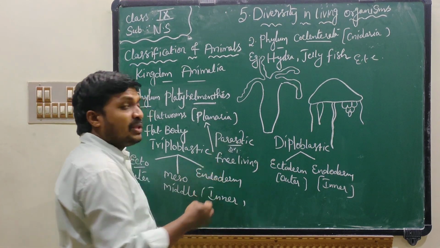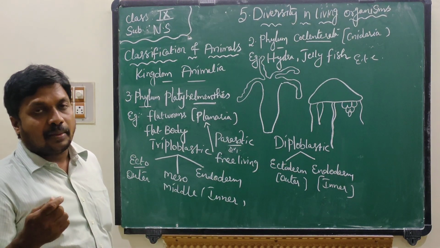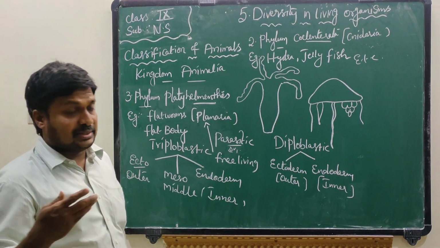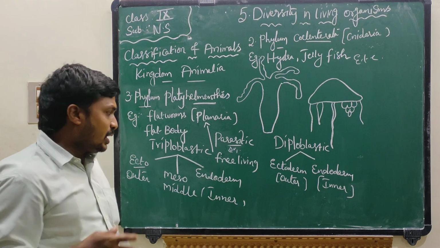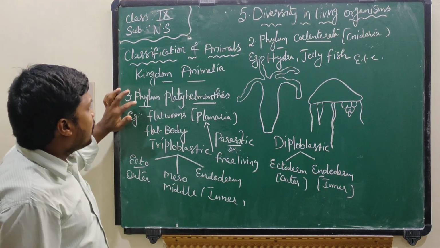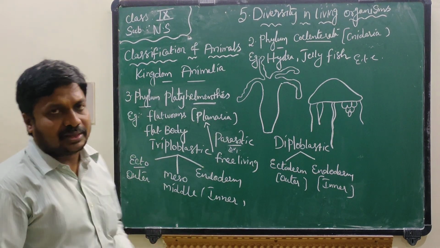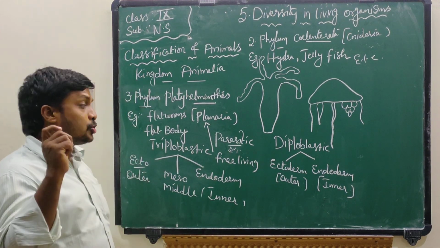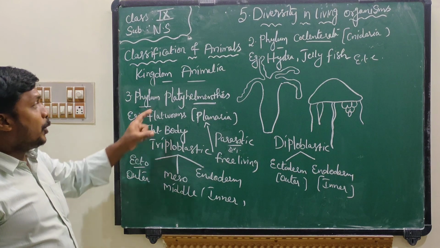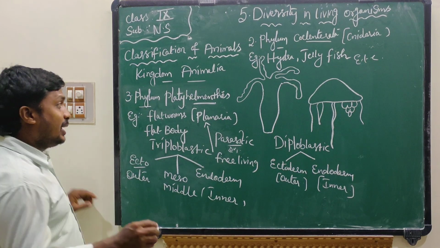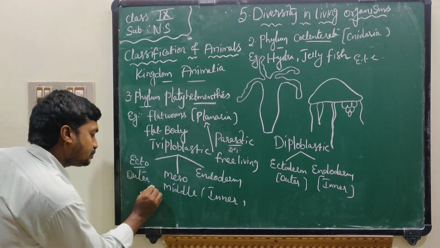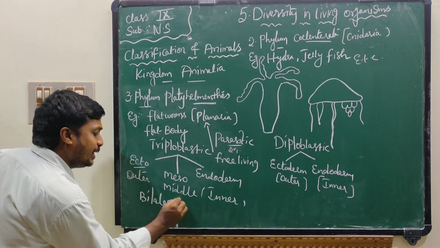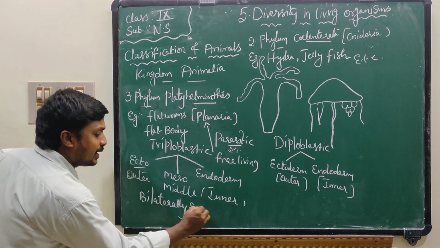But some worms may be parasites, which may cause diseases. So this is about phylum Platyhelminthes. What is the fundamental character? The body is dorsoventrally compressed. Another important point in phylum Platyhelminthes is that they are bilaterally symmetrical.